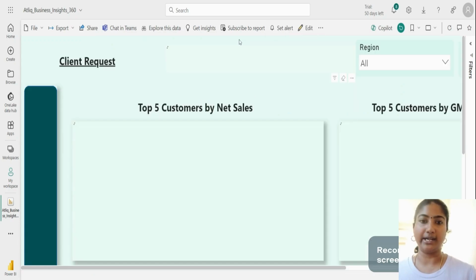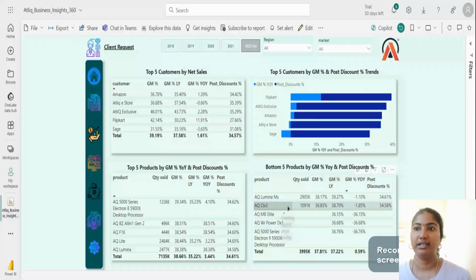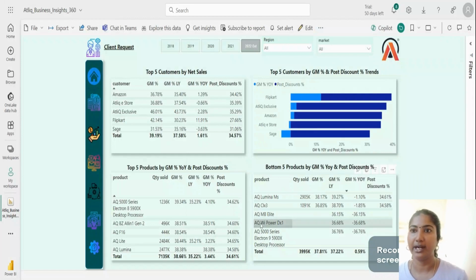Next, let's move on to the client request. Okay, this page is for the client. He made a request to see the customers and their corresponding products, which means the top 5 products and bottom 5 products based on the gross margin percentage year over year and the post discounts they have given. This is the client request view that I have created.